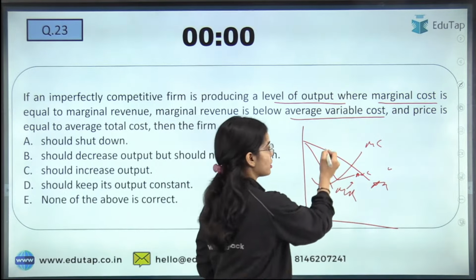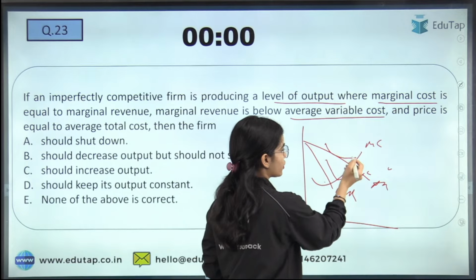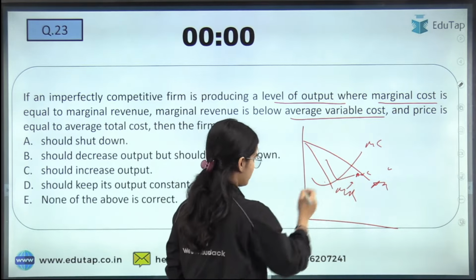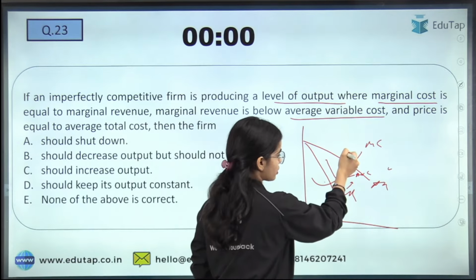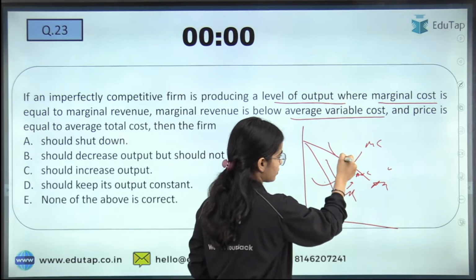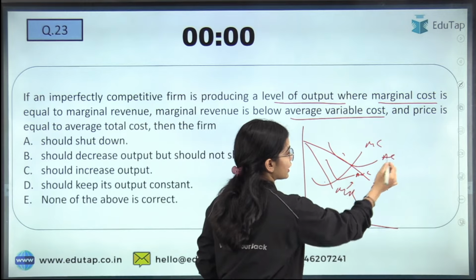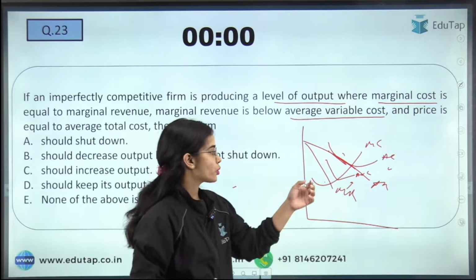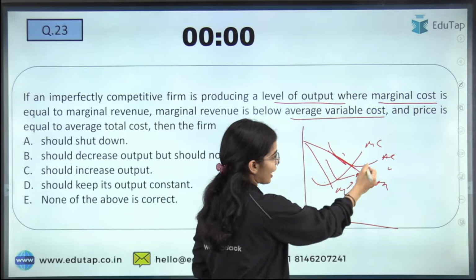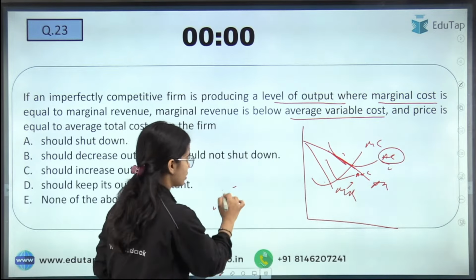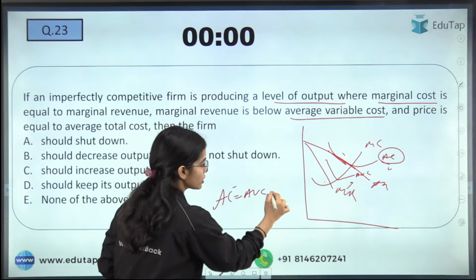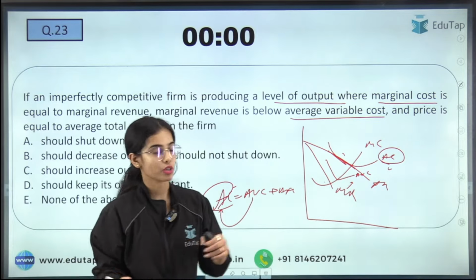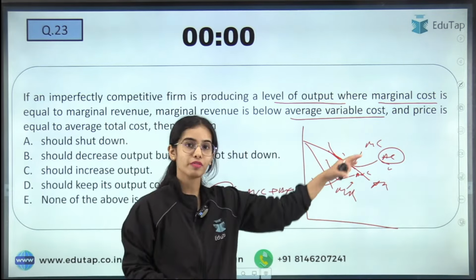But this is your average cost. It is equal to the price. It is equal to average revenue, that is price. Average cost is equal to average variable cost plus average fixed cost. So average cost should always be greater than the average variable cost. So that's why average cost is above.